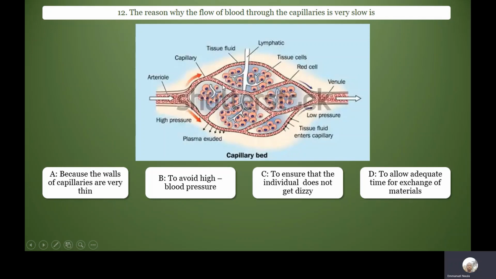And then nutrients will diffuse out of the blood in the capillaries into the intercellular space where you have the cells. So materials are exchanged between the cells and the blood in the capillaries. So to allow adequate time for exchange of materials, blood flow through the capillaries is slow. So the correct option here is D.